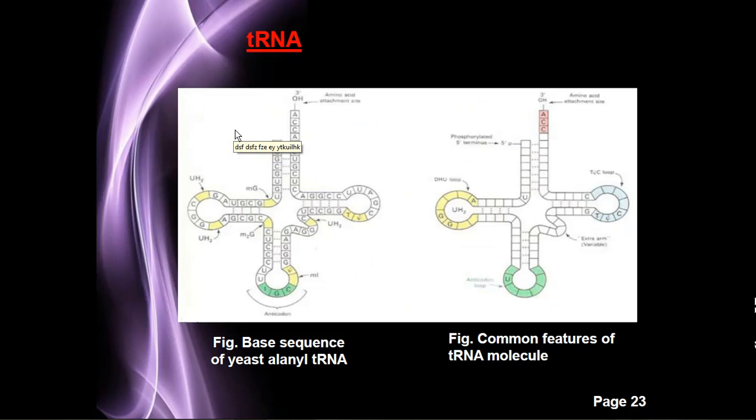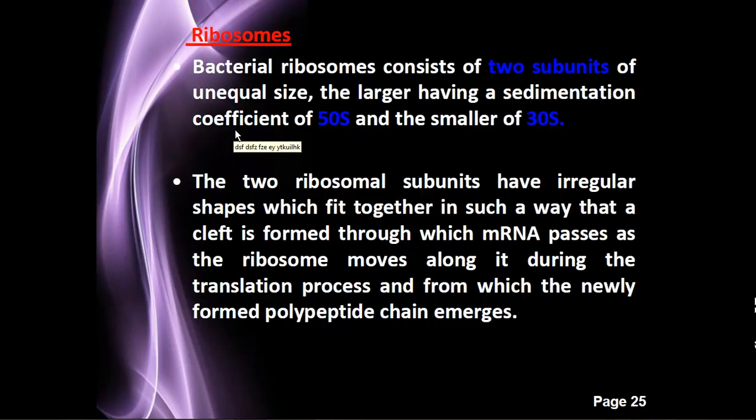Then tRNA, the basic important thing in the translation process. tRNA is responsible for transferring the amino acid from the cytosol to the growing polypeptide chain. So ribosome is there. The main components of translation are the genetic code, second the tRNA, and the ribosomes.